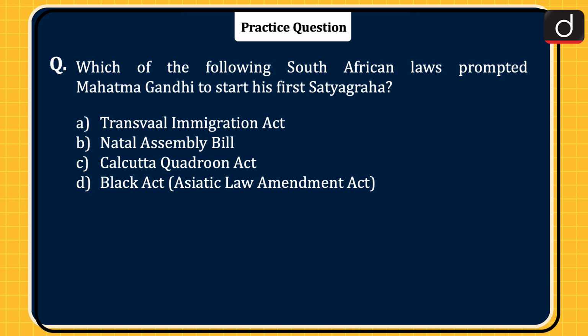Now it's time for the practice question. Which of the following South African laws prompted Mahatma Gandhi to start his first Satyagraha? Transvaal Immigration Act, Natal Assembly Bill, Calcutta Quadroon Act, or Black Act?